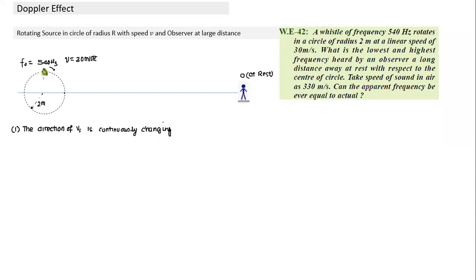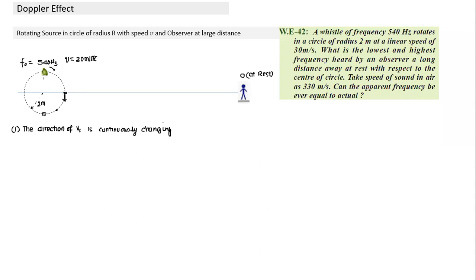When the source is here, this is the direction of velocity. When the source is here, this is the direction of velocity. So depending on where the source is, it has different velocities. The frequency heard here will depend on which position the source was in when the sound was emitted.